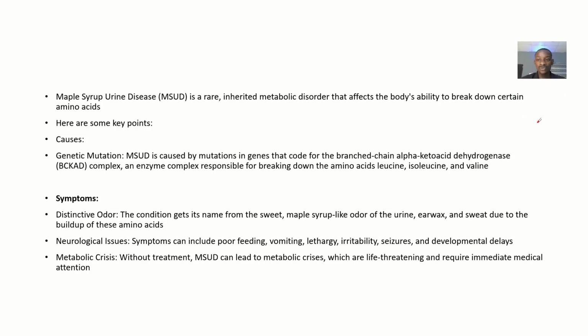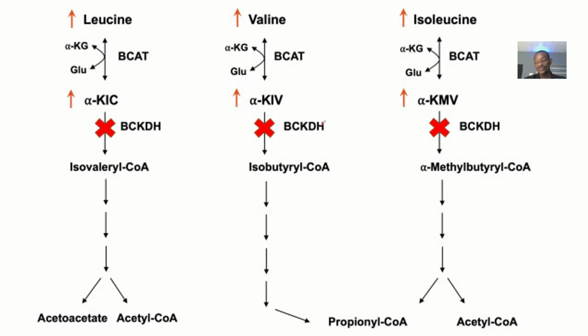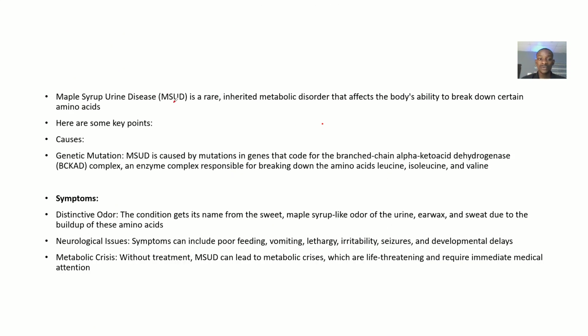So we'll get to look at this disease from the definition, the symptoms, the types, okay? Then treatments that could also follow. Now for the definition, maple syrup disease is quite rare, but it's an inherited metabolic disorder. If you say something is a metabolic disorder, it has to do with the body's metabolism. So maple syrup disease affects the body's ability to break down certain amino acids. Some types of amino acids are not being broken down in the body.